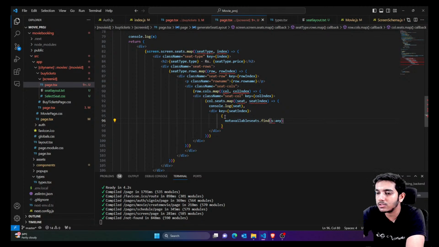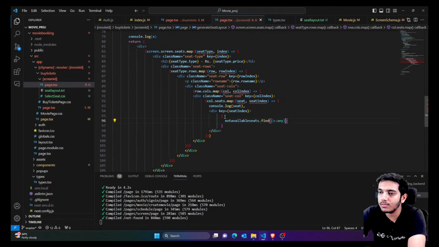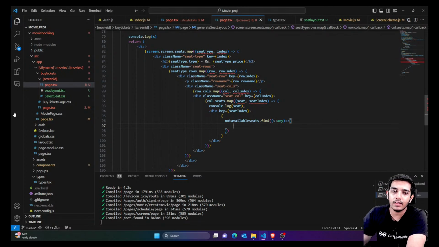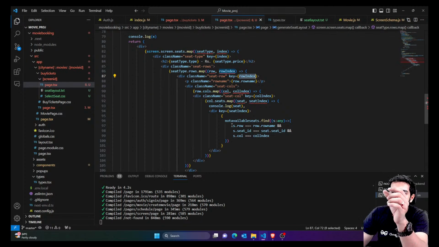You can't book this seat because it is already booked, unless you are a VIP. It's already saved into a database as a booked seat for that specific time of that specific day for that specific movie. So we're just going to map by simply saying that if the row matches with the specific seat. You can see we are inside the column, and inside the row we have the column. First of all we are comparing the row name.